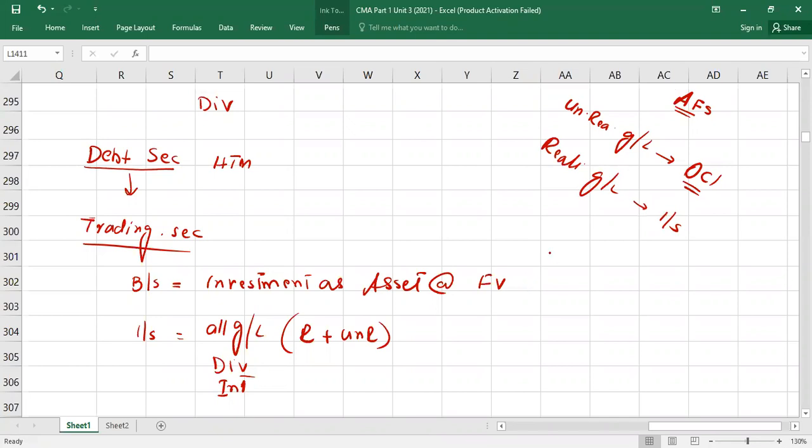Now, guys, the statement of comprehensive income is equal to net income, which we get from the income statement, plus other comprehensive income. There are 4 items under US GAAP. The unrealized gain or loss on available for sale securities, you will write in other comprehensive income. Gain or loss on pension. Gain or loss on hedging instruments. So there are a couple of items which you have to write only under other comprehensive income. This is one of them.